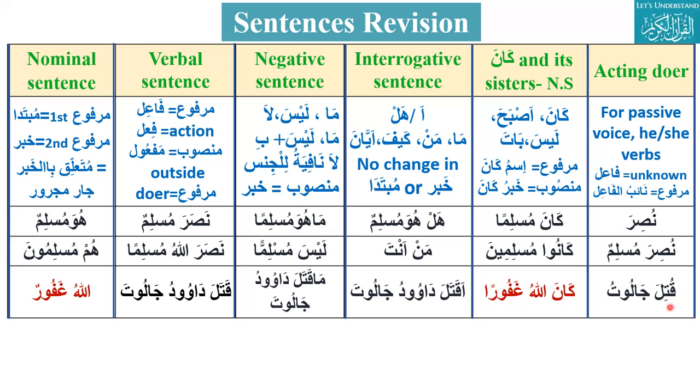We are not aware of the fa'il, the doer. If there is he or she, then we have to look for the outside doer, and that will be naibul fa'il. Normally the maf'ul in the active verb sentence becomes marfu, and we take it as naibul fa'il. Jalut was killed.